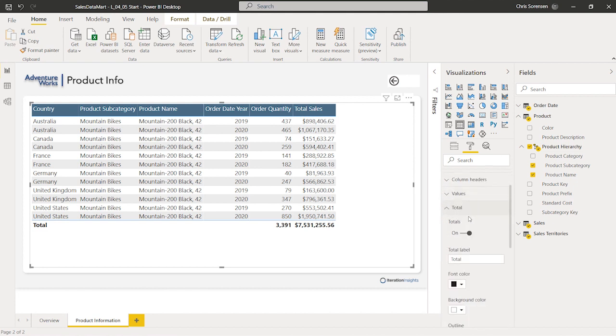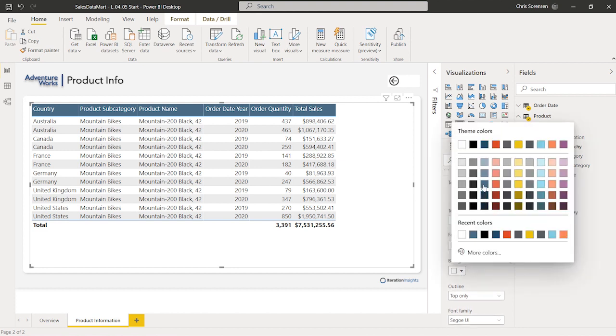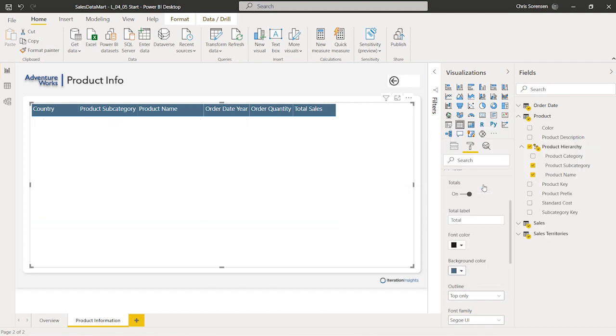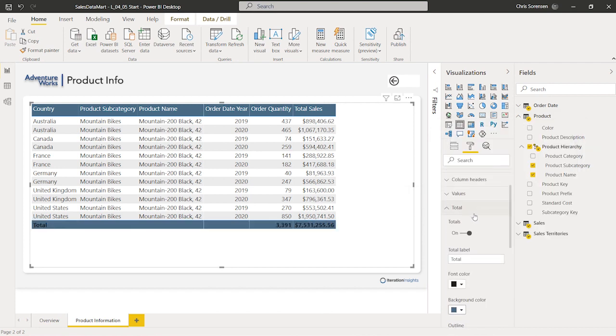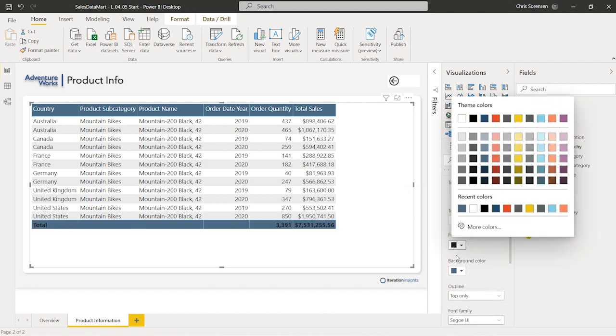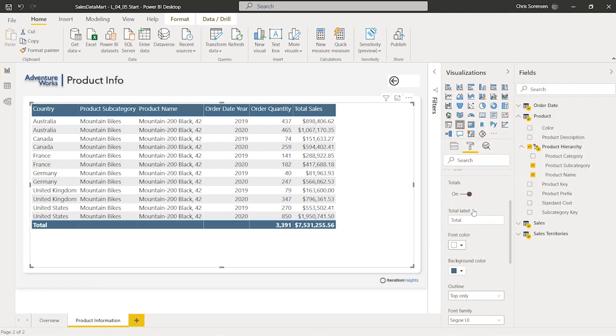And we want to go ahead and do the same thing on the totals card that we did to the header. So let's go up and we will choose the text size of 14, which is already the default. That's fantastic. So let's go to our background colors. Let's choose this blue here once again that we chose before, and change our font color to white. Okay, so we've got a table that is actually looking a little nicer from a formatting perspective.